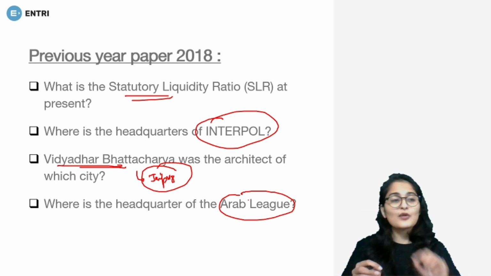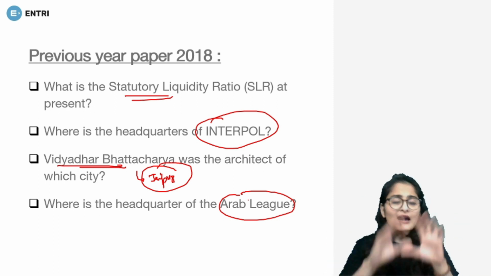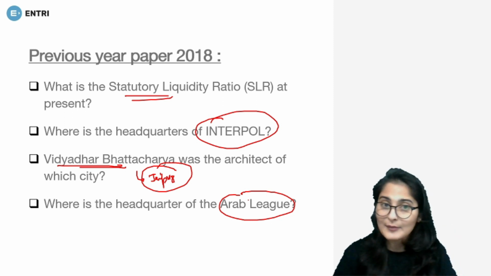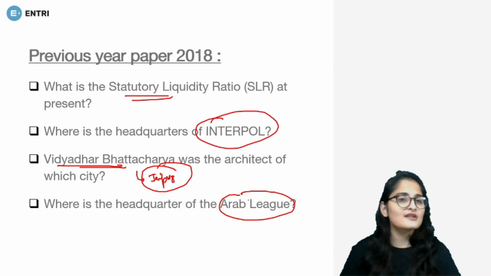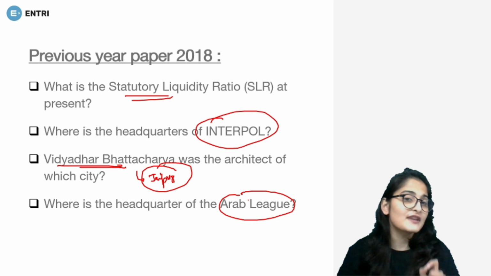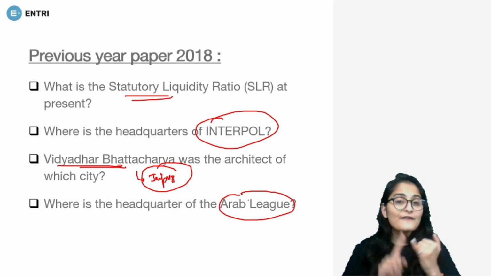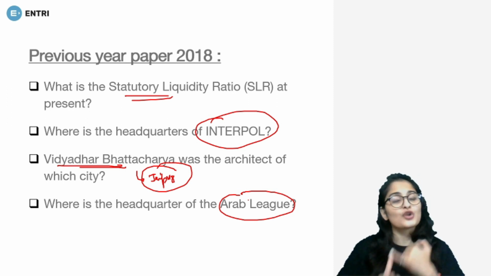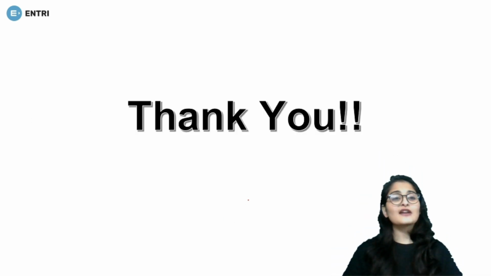Now you can get an idea about how current to static is asked, how banking questions are asked, how economics questions are asked. A hint is there. You can look up various other papers and get an idea about that, analyze that, and then start studying, because this is a very important segment. It carries 40% of the examination paper marks. So you have to focus on everything to gain surety on the marks, or to gain surety of the selection for that matter.